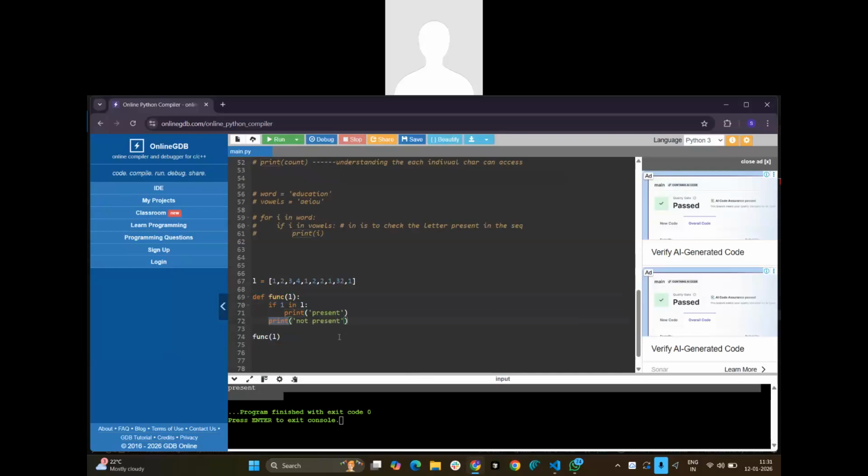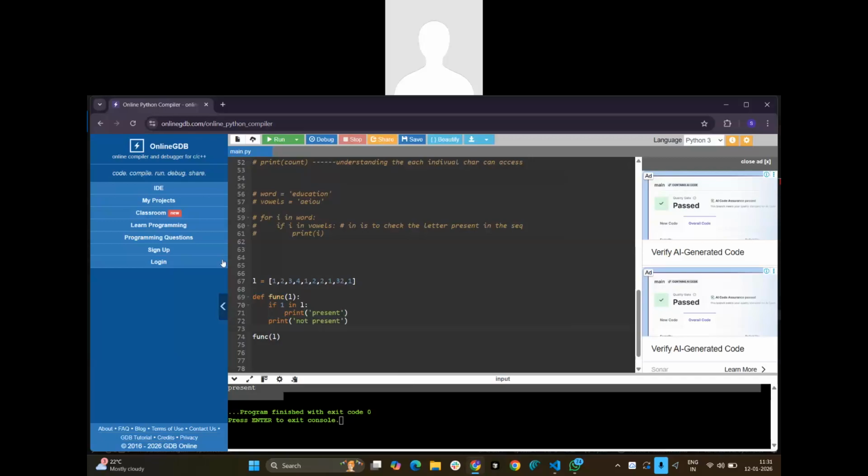That is the work print does. Whether this value should print or not depends on how we write it. Print will always be executed, but return only gives the value, and we are going to store that value. That is why we are not able to see it.